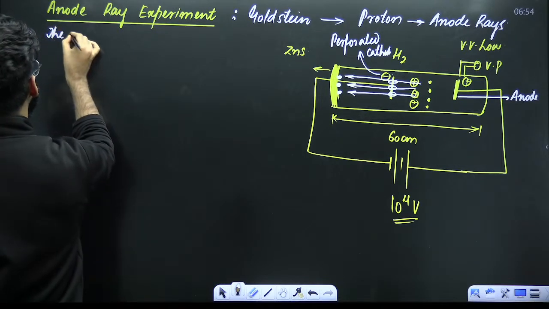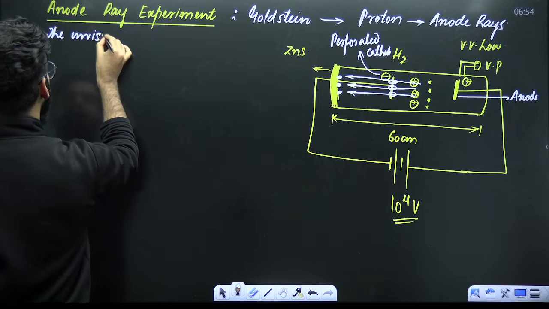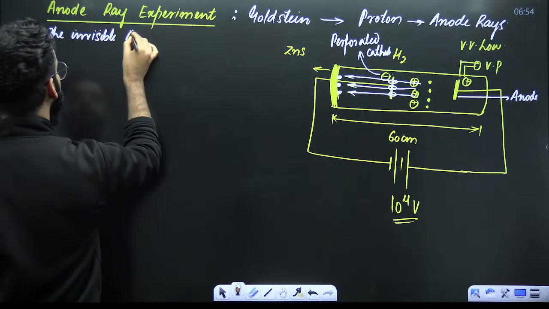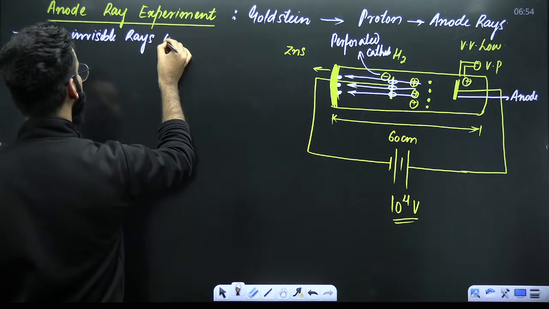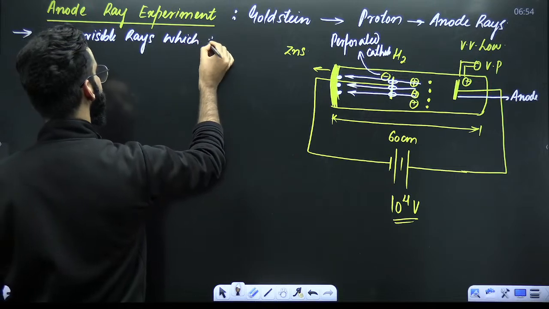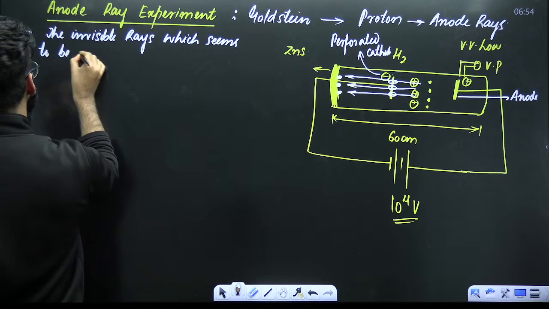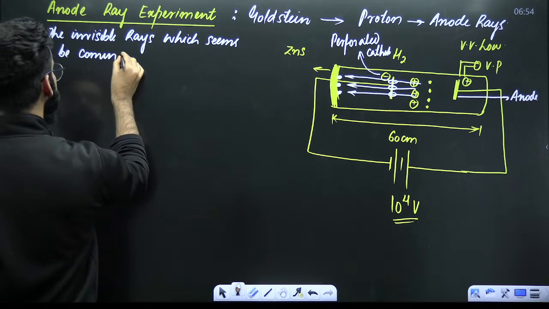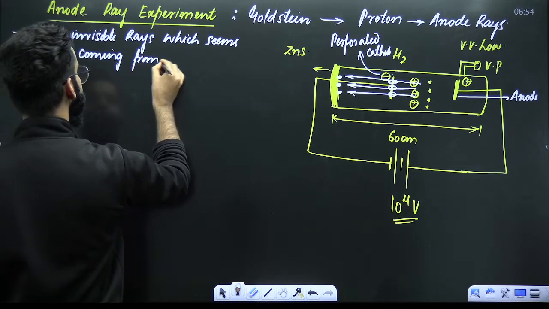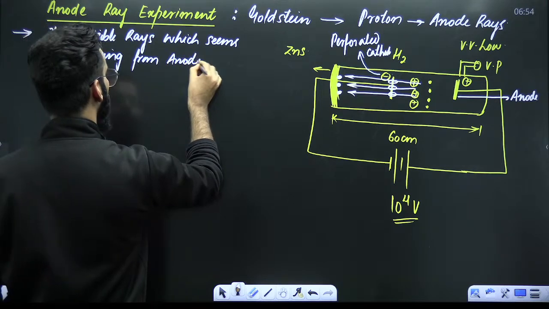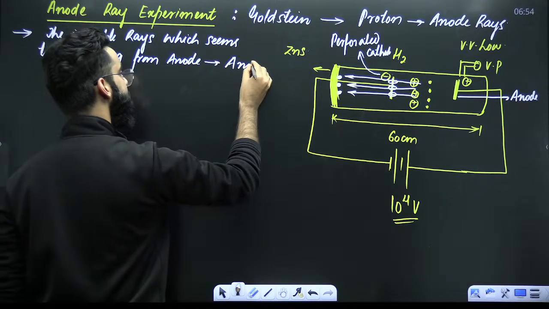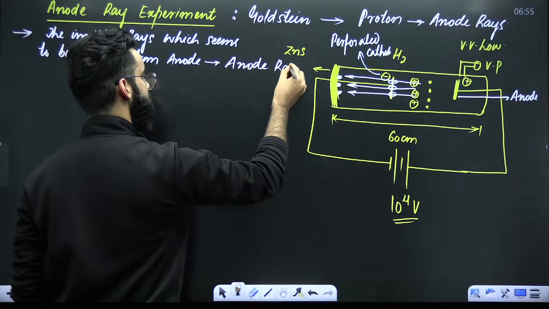So, the invisible rays which seem to be coming from the anode were called anode rays.